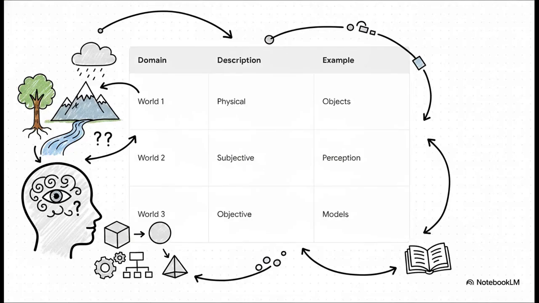To really ground how we process all this knowledge, the philosopher Karl Popper came up with these three interacting worlds. Think about how elegantly this maps out. Say there's an ecological system out there in World 1, physical reality. Now, our human perception and awareness of that ecology happens in World 2, our subjective experience. And finally, the systemic theories and conceptual models we create to describe it, those live in World 3, our objective shared knowledge. System science is basically the bridge connecting all three of these domains.